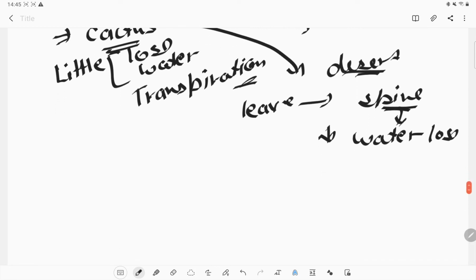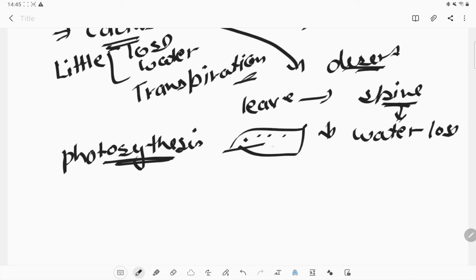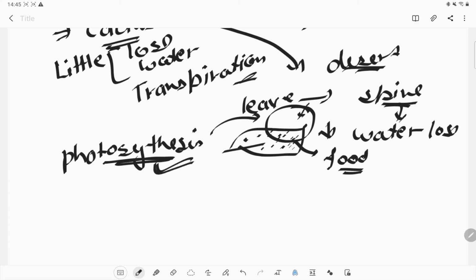So where does photosynthesis take place in the cactus plant, because we normally require leaves? Mostly the leaves have the chlorophyll, and chlorophyll, sunlight, carbon dioxide and water all mix together and perform photosynthesis, through which the plant can make food. In a cactus, this is carried out by the stem.